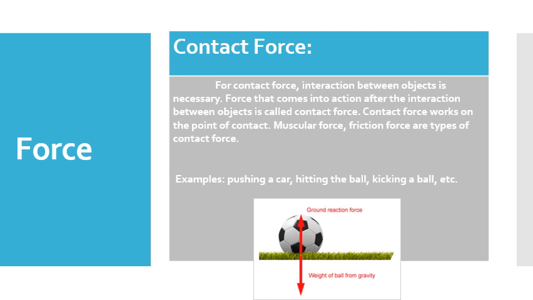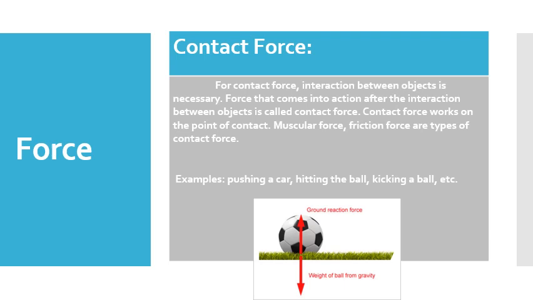First is contact force. For contact force, interaction between objects is necessary. A force that comes into action after the interaction between objects is called contact force. Contact force works at the point of contact. Muscular force and friction force are types of contact forces.